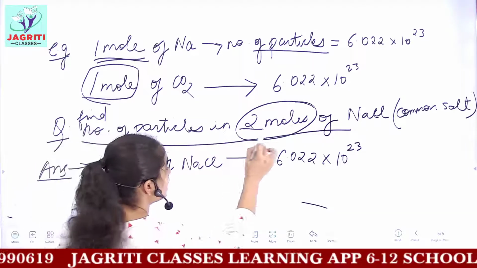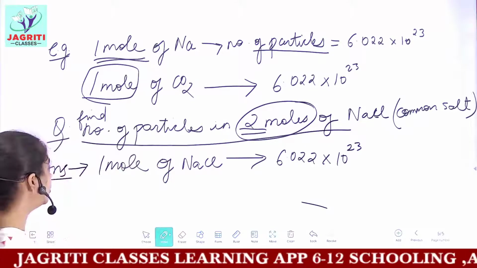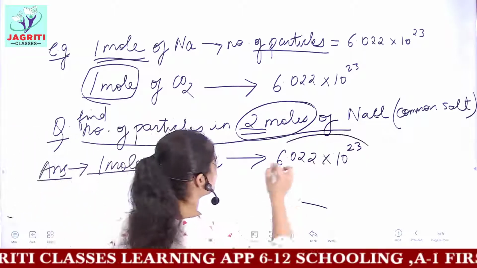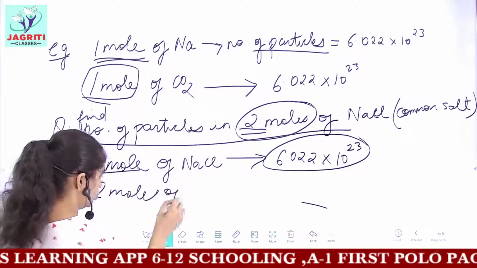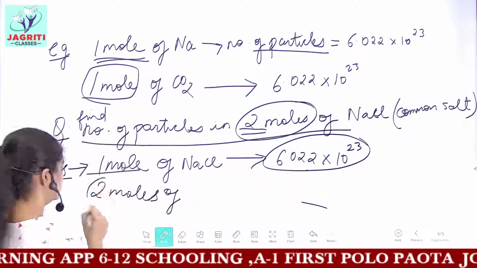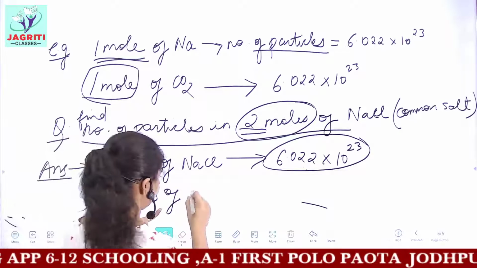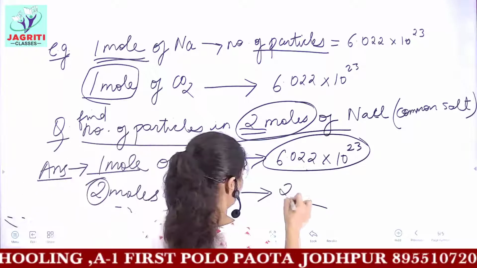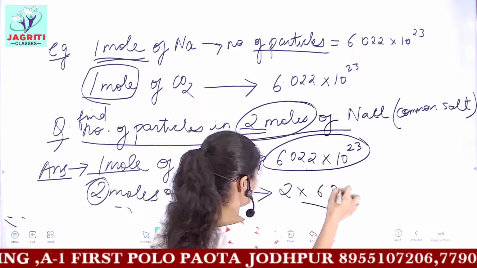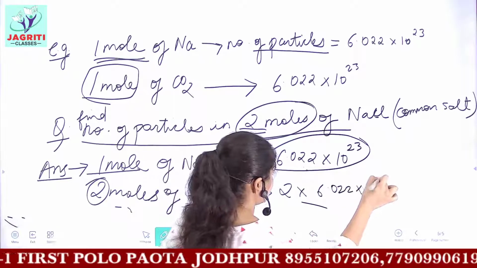And here I have 2 moles. So if in 1 mole you have these particles, then in 2 moles of NaCl you simply multiply this number by 2. So the number of particles you will obtain is 2 × 6.022 × 10^23.